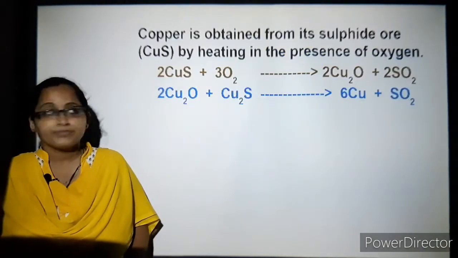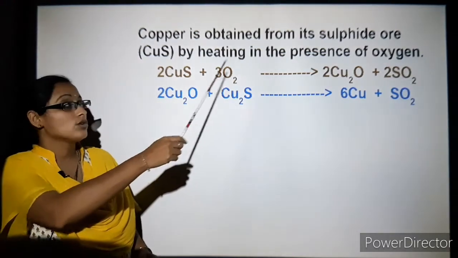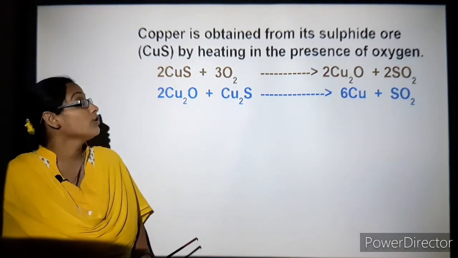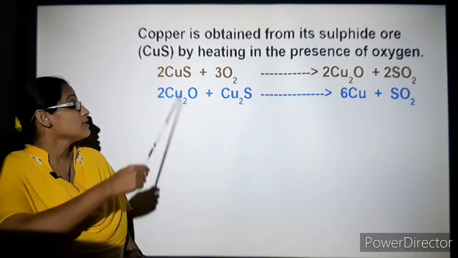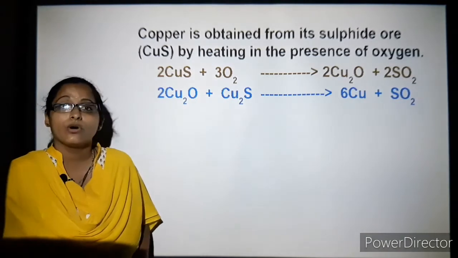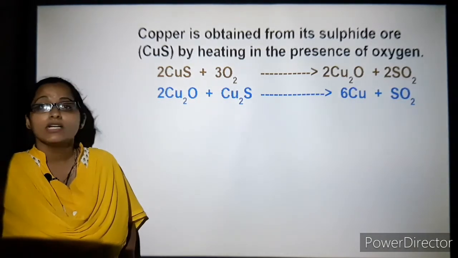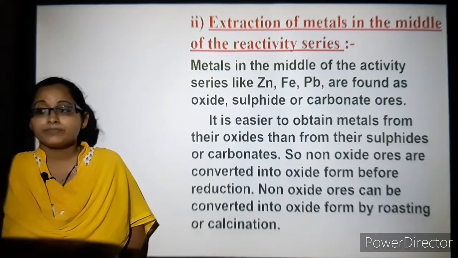So next. Let's take another metal, copper, which is also obtained from sulfide ore by heating in the presence of oxygen. Copper sulfide reacts with oxygen to give copper oxide and release of sulfur dioxide. So next.